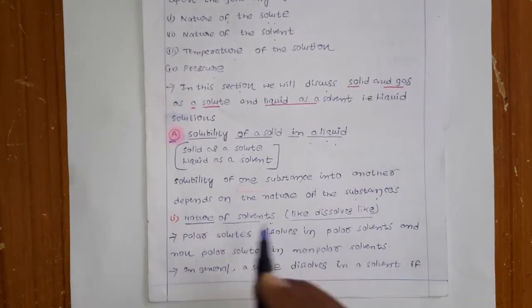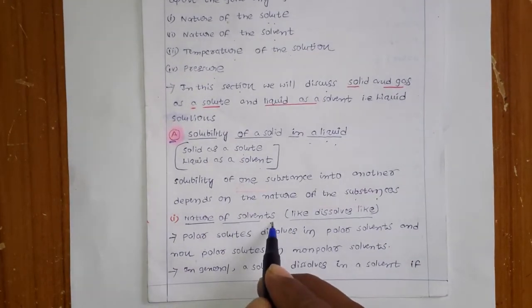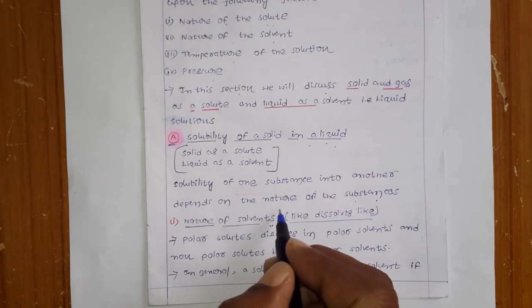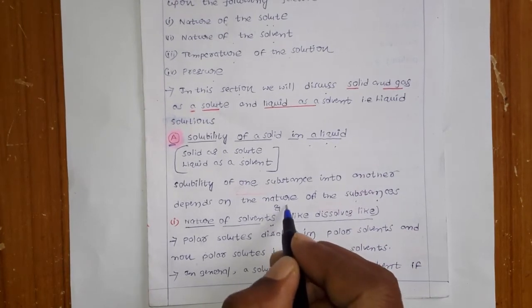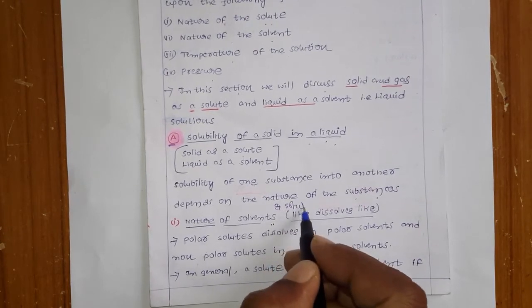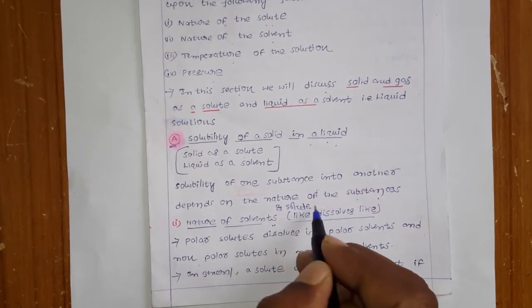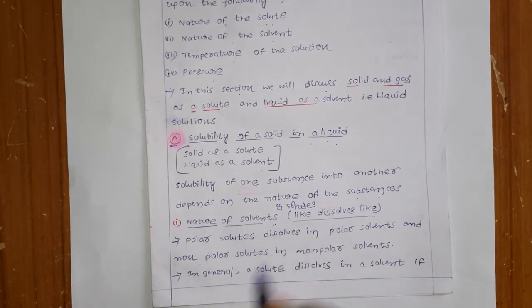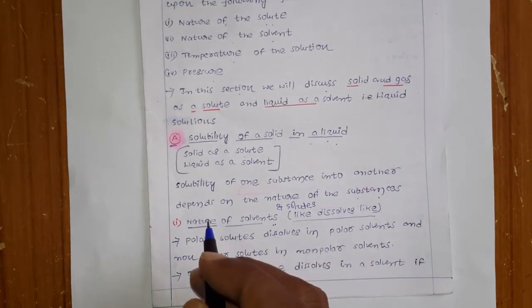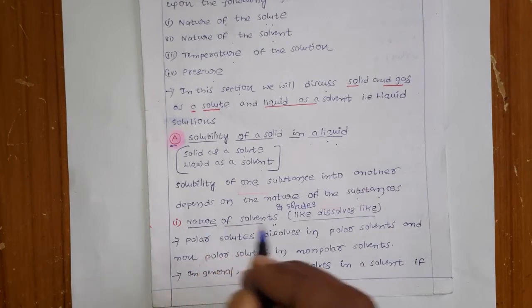So write: nature of the solvents and solutes. Simultaneously I will explain both factors on the solubility of solids.